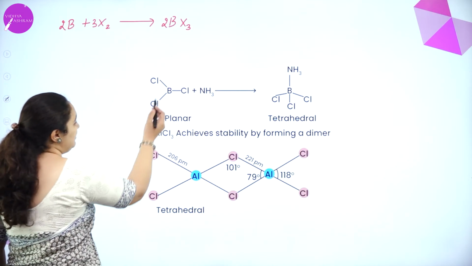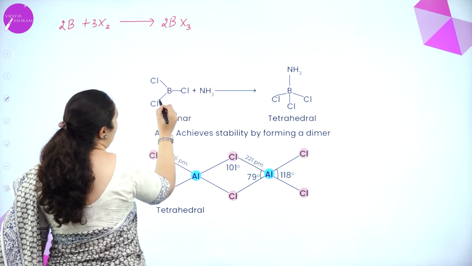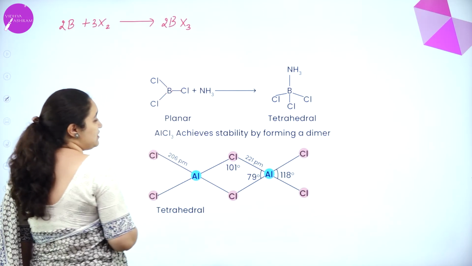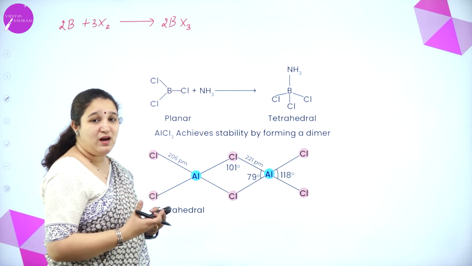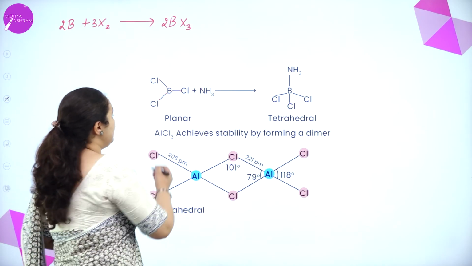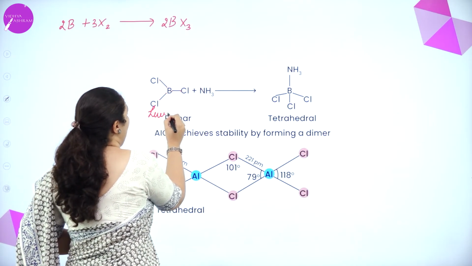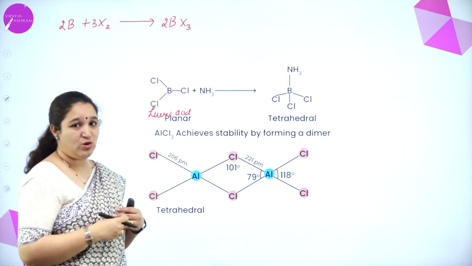For example, BCl3, it has 1, 2, 3, 4, 5, 6. 6 electrons are there around it. So if it takes up 2 more electrons, it becomes an octet. It gets its octet. So it will act as a Lewis acid. A Lewis acid is one which can accept electrons very easily.